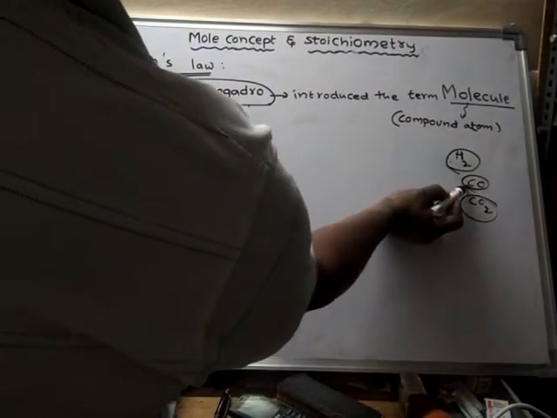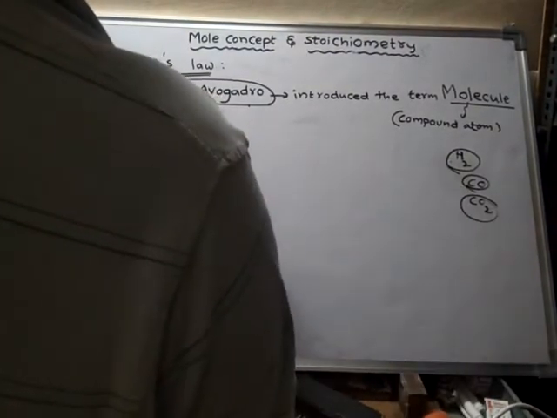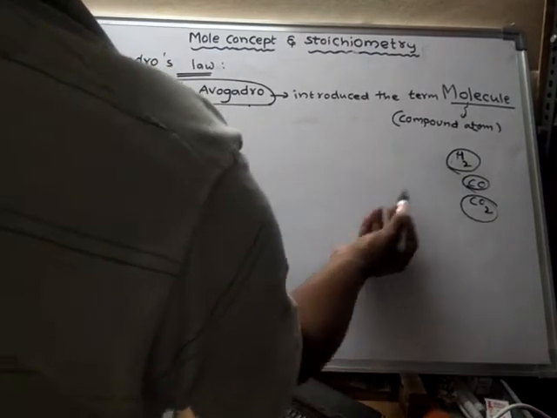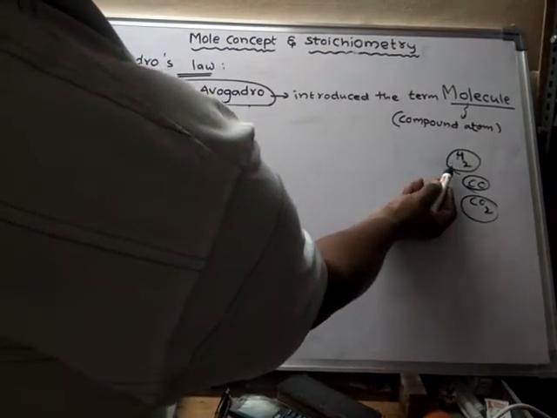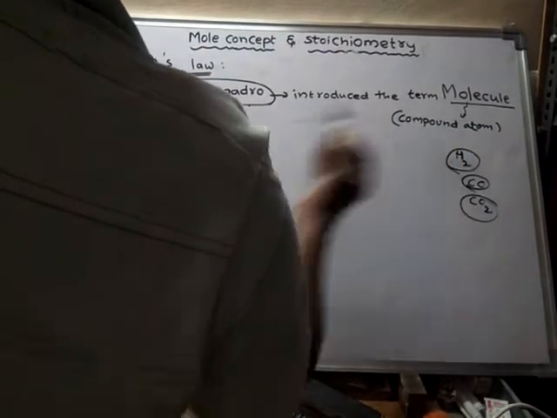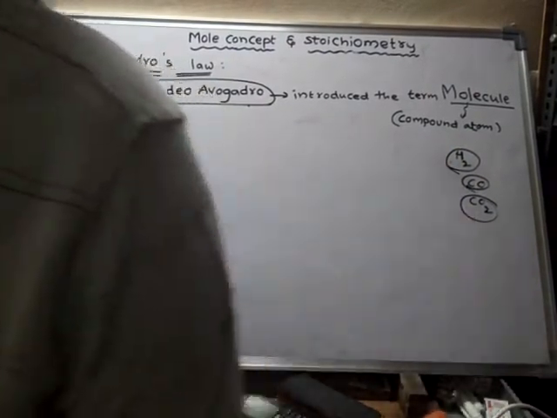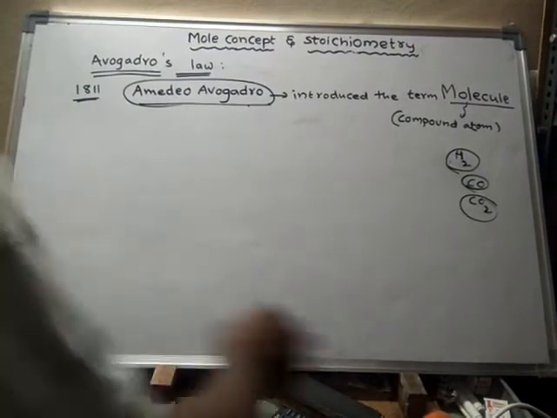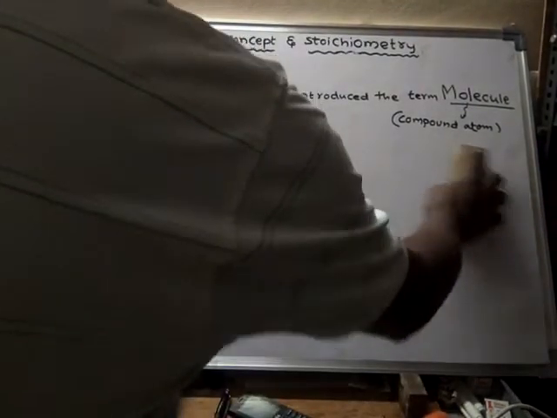This is a compound atom. This is a compound atom. This is a compound atom. Like this. But now we are using the term molecule instead of the term compound atom. So now this is a molecule. This is a molecule. This is a molecule. And so on.